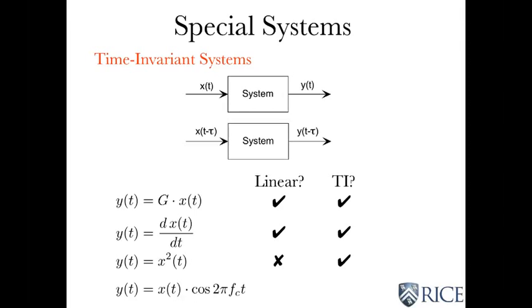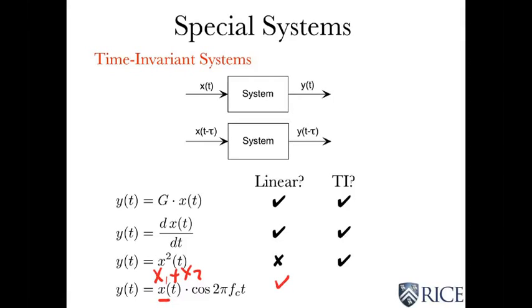And finally, how about this system, which is called a modulator? So what we have is our input is here. And what happens is that the system multiplies it by cosine 2 pi fct to produce an output. Well, is it linear? So if I have x1 plus x2, do I get out the cosine times x1 plus the cosine times x2? And I certainly do. So that's linear. How about time invariant?